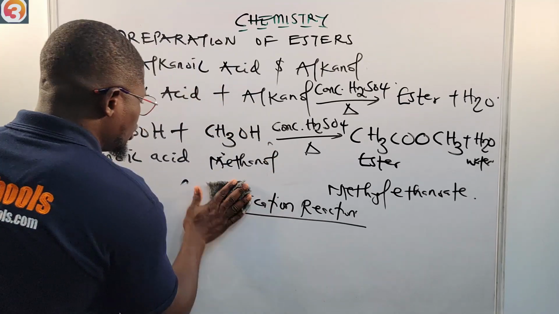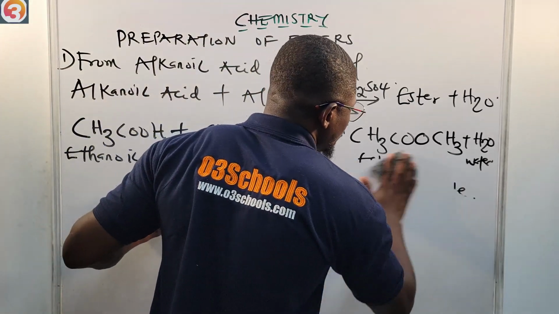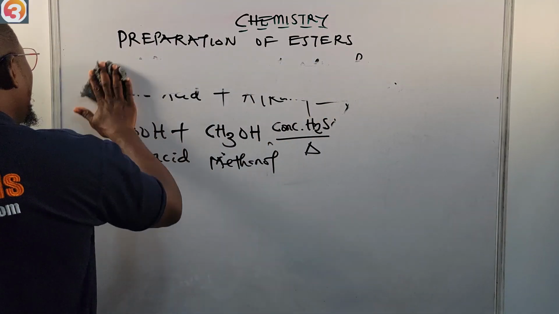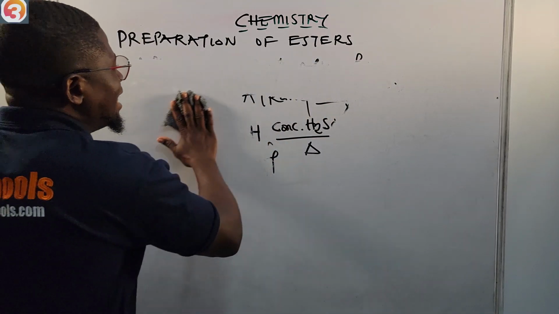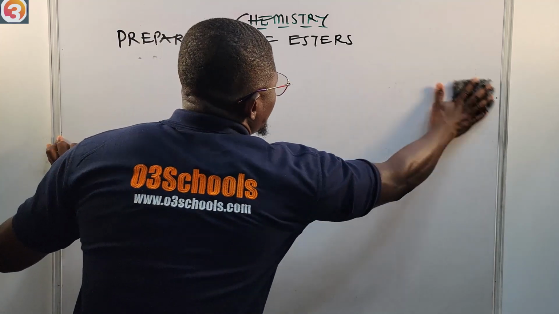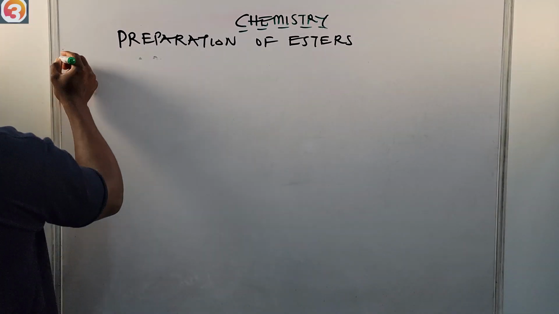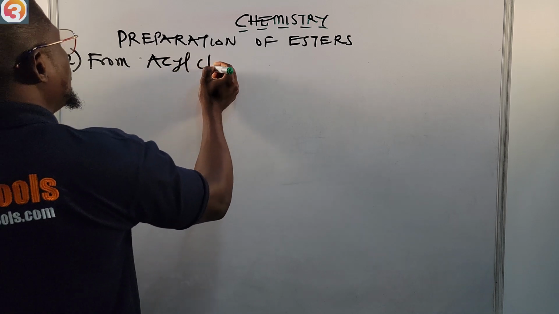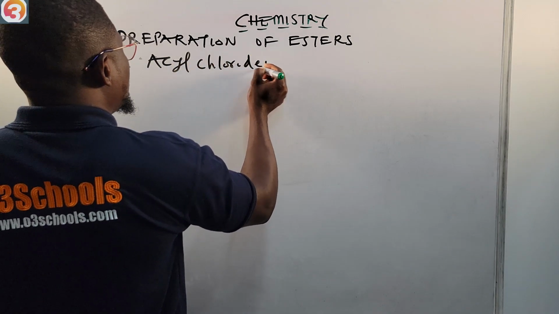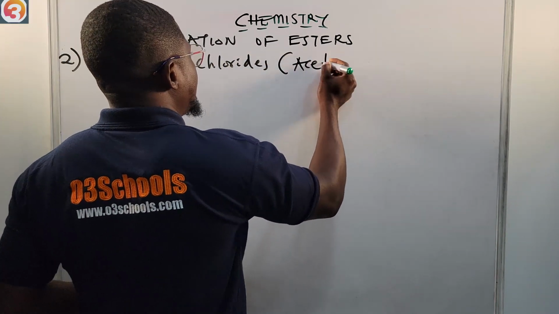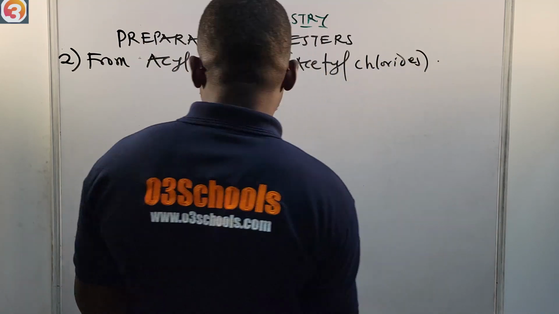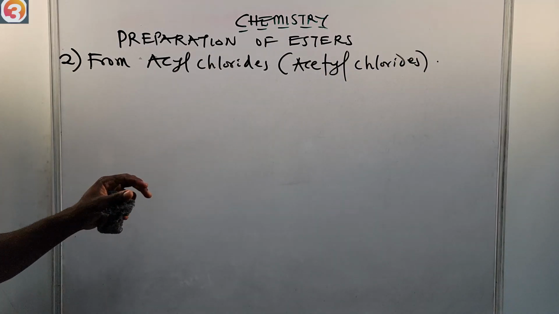Let us see another method so that we do not leave any stone unturned. Number one, we've looked at the esterification reaction, which starts from an alkanoic acid and an alkanol. Number two, we can also form esters from acyl chlorides, or the ones we call acetyl chlorides.